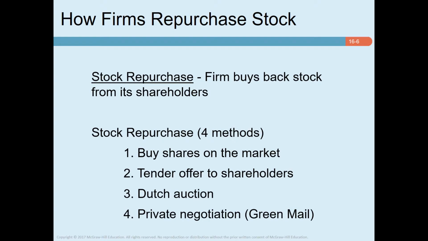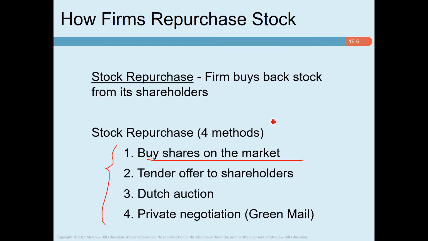Instead of paying a dividend to its stockholders, the firm can use the cash to repurchase stock. The reacquired shares are kept in the company's treasury and may be resold if the company needs money. There are 4 main ways to repurchase stock, which you can see here. By far, the most common method is for the firm to announce that it plans to buy its stock in the open market, just like any other investor, which is known as buying shares on the market.